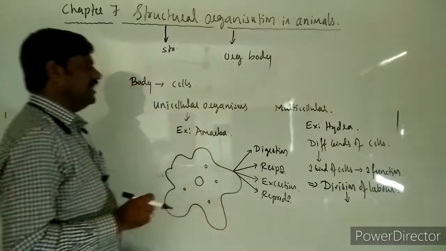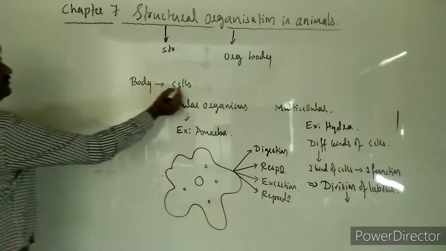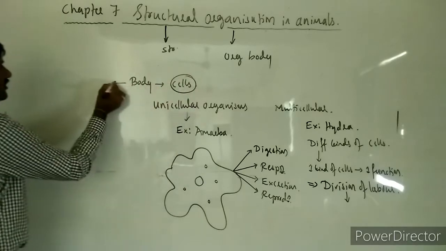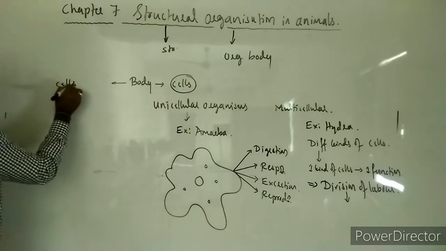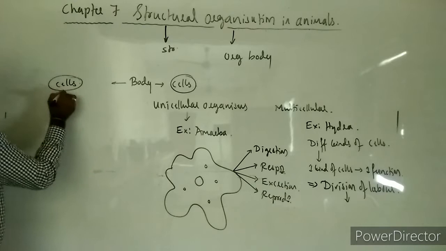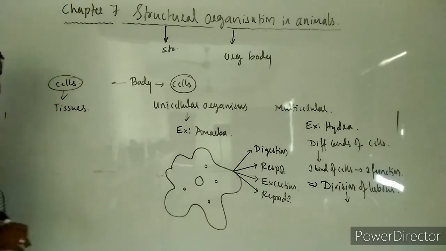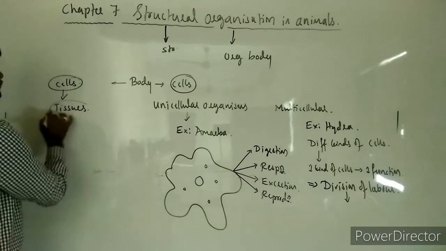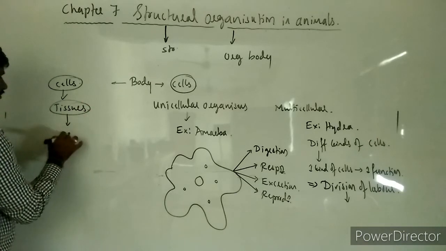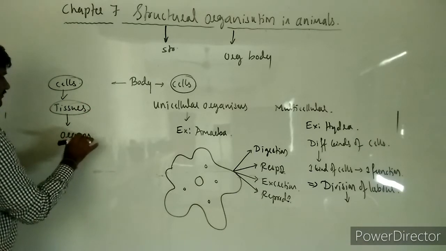Ultimately, the body is made up of cells. These cells together form tissues, and the tissues together form organs.